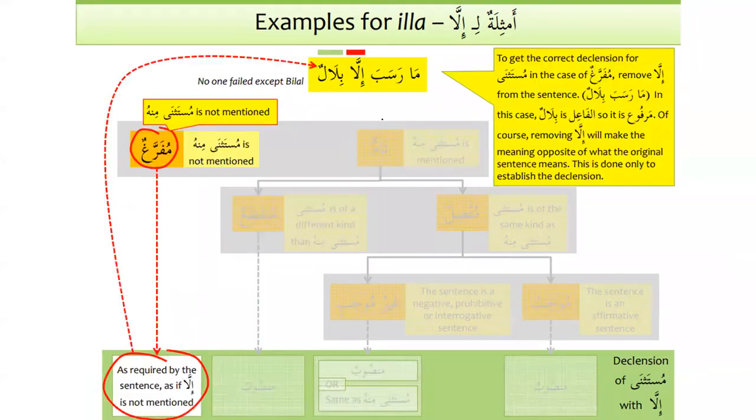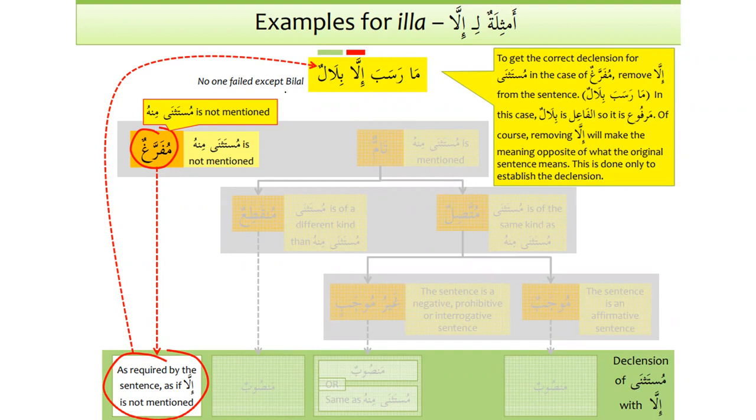All right, so what if the kalam is mufarraghun? Mufarraghun is the easiest to understand. When we say ma rasaba, minhu is not mentioned, Ustad. Exactly, yeah. But what will be the i'rab, the ending? The ending will be ma rasaba illa bilalun.